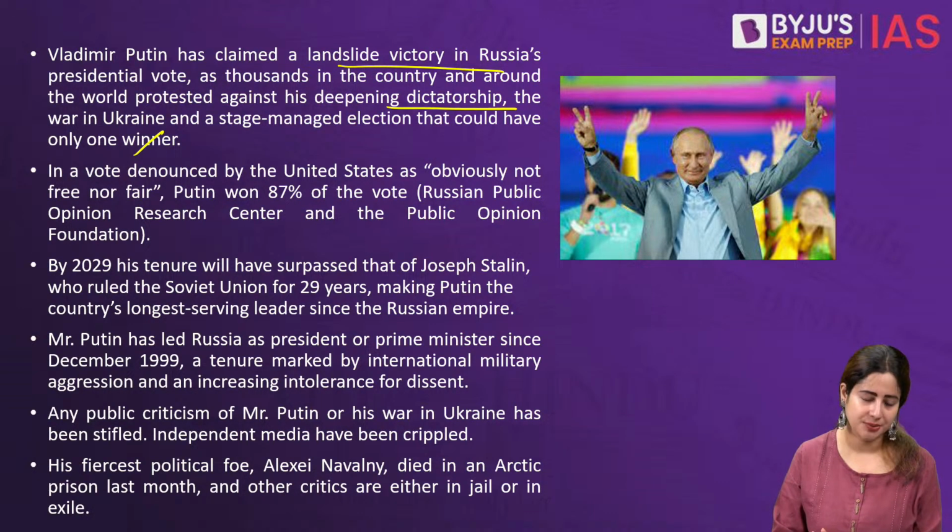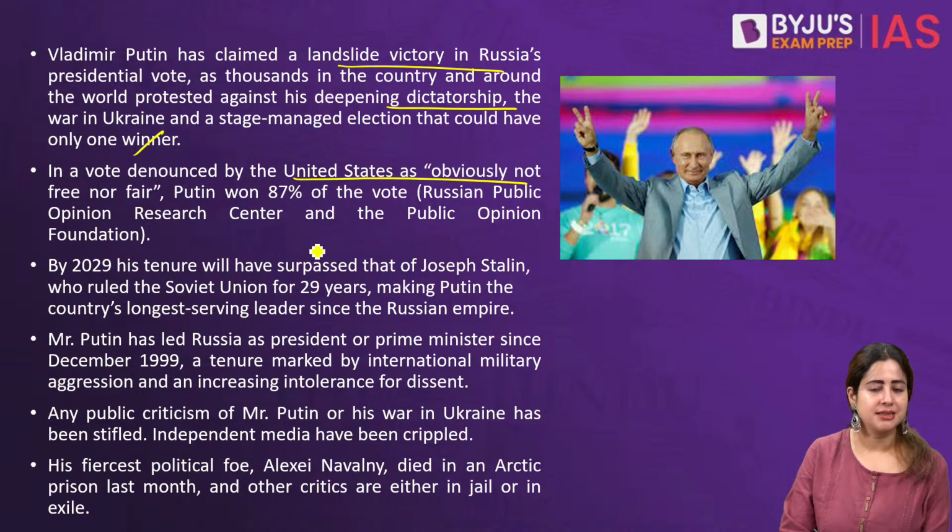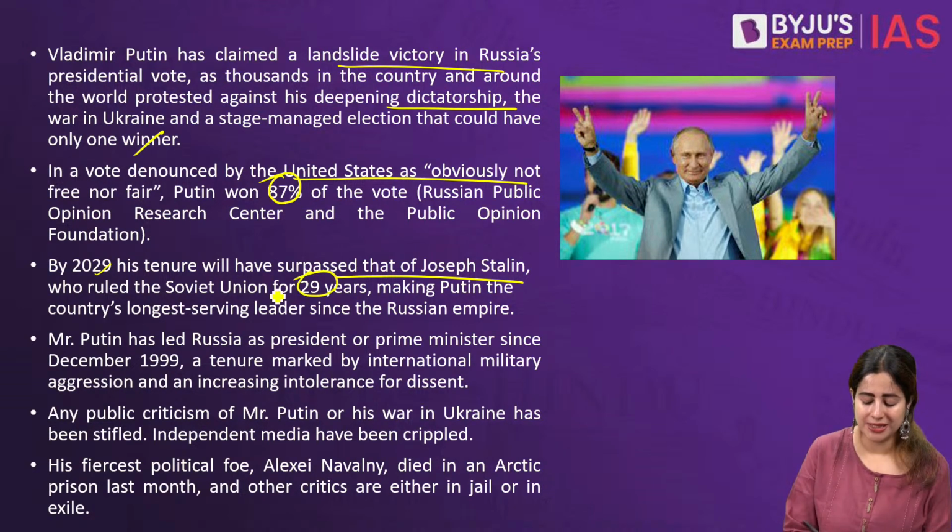So, the United States says that these 87% votes that he has received are not an indication of a free and fair democracy, and by 2029, as per the current developments, Vladimir Putin's tenure will surpass that of Joseph Stalin, who had ruled the Soviet Union for more than 29 years. So which means Putin will now become the longest serving ruler of Russia.